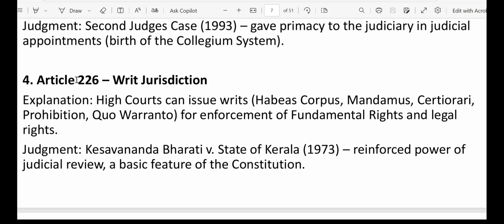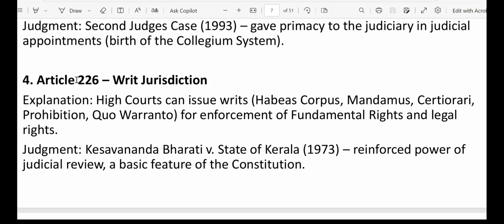Now, if we discuss the different types of writs, first is habeas corpus. It means to have the body. That means it is issued to produce a person who is illegally detained. Next, we have mandamus. The meaning of mandamus is we command. It is issued to a public authority or official to perform a duty that they are bound to do.